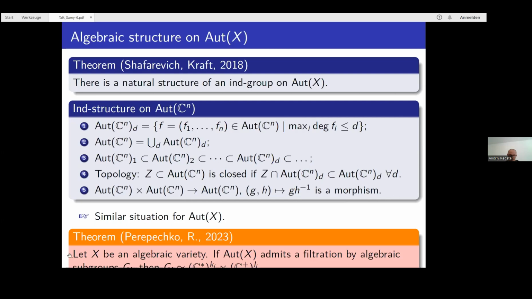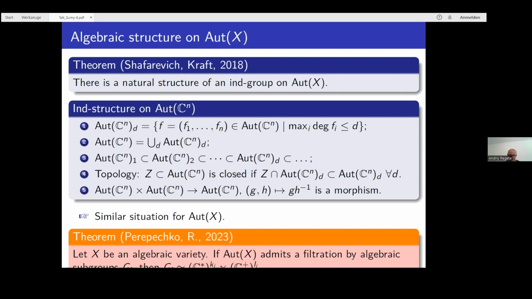Well, the theorem here says that it may happen if and only if Aut(X) is a union of algebraic subgroups G_i, if and only if these G_i are very simple. They're just semi-direct products of an algebraic torus and a commutative unipotent algebraic group.